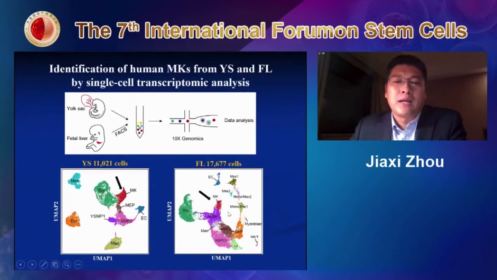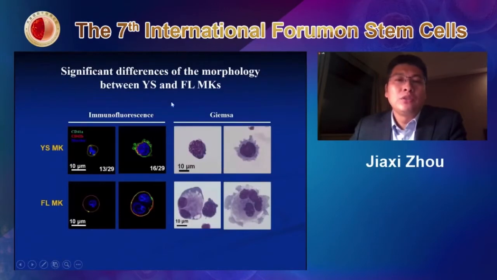We also looked at the morphology of both cell populations, and it's very interesting. From the megakaryocytes from the yolk sac, you can see two different morphologies. One is very small, and certainly they are CD41 and CD42 positive. But you can see here, in a lot of cells, there are very small, beautiful protrusions. We wonder whether they might be proplatelets. How they form proplatelets might be different from megakaryocytes from adults. I guess this is the first time we showed this beautiful structure here.